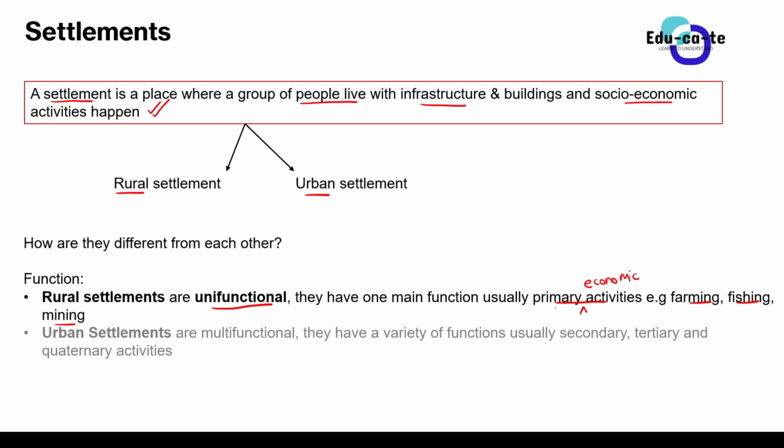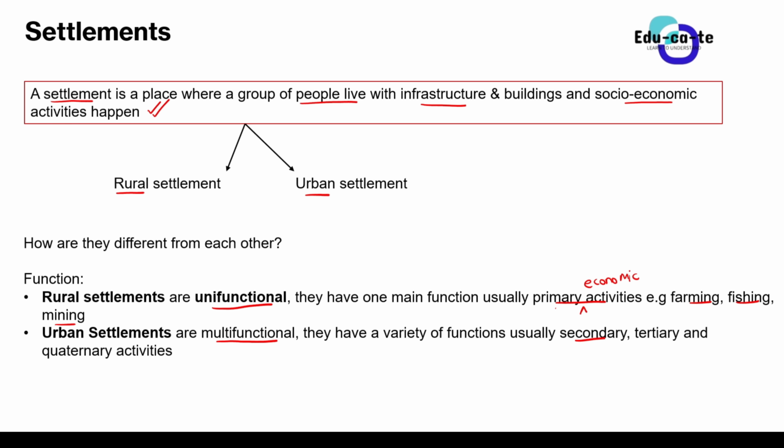Whereas urban settlements are multifunctional. When we say that urban settlements are multifunctional, it means that they have several functions, several economic activities happening within them. The variety of functions include secondary activities. Remember, when we're talking about secondary economic activities, we are talking about things such as manufacturing.